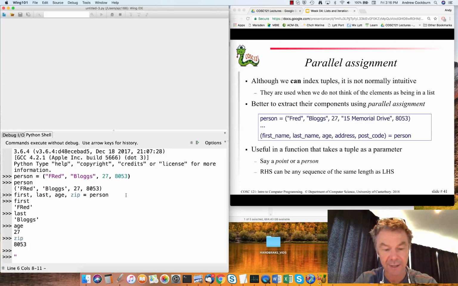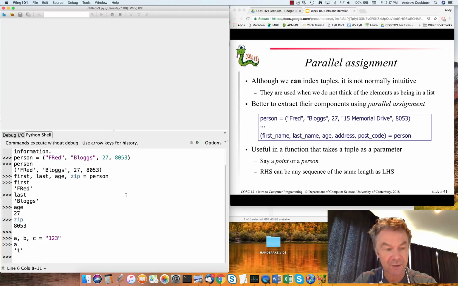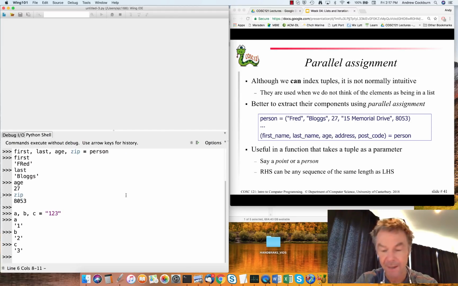So if I have a string, let's just do a short example. So A, B, and C, these are bad variable names, but I'm doing a very quick example here. A, B, C equals '123'. On the left hand side of the assignment statement, I have 3 values, and on the right, my sequence does contain 3 values. So having done that, A is the string 1, B is the string 2, and C is the string 3.